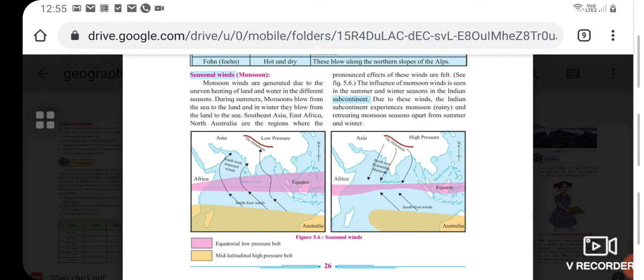The pink area is the equatorial low pressure belt, and the yellow area is the mid latitudinal high pressure belt. The influence of monsoon winds is seen in the summer and winter seasons in the Indian subcontinent. Due to these winds, the Indian subcontinent experiences the monsoon rainy season and the retreating monsoon season, apart from summer and winter.